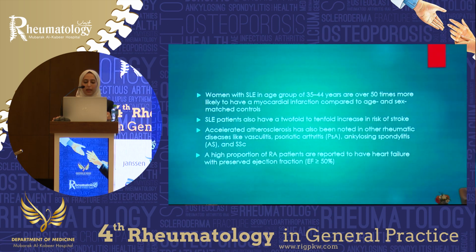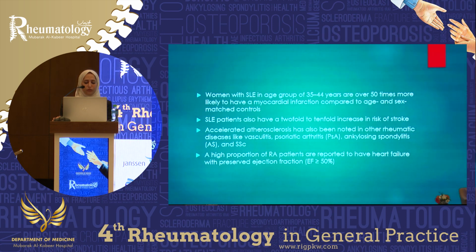Women with SLE in the age group of 35 to 44 are over 50 times more likely to have a myocardial infarction compared to age and sex matched controls. SLE patients also have a twofold to tenfold increase in risk of stroke. And accelerated atherosclerosis has also been noted in other rheumatic diseases like vasculitis, psoriatic arthritis, ankylosing spondylitis, and scleroderma.